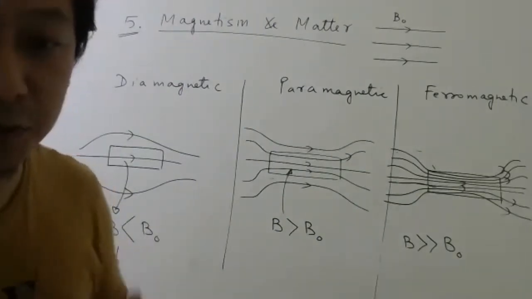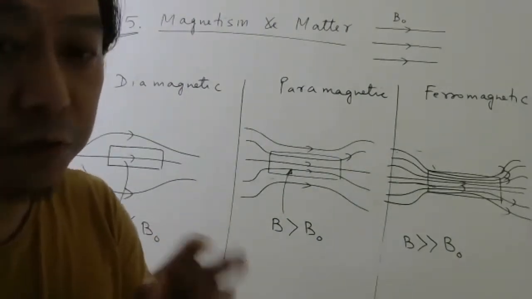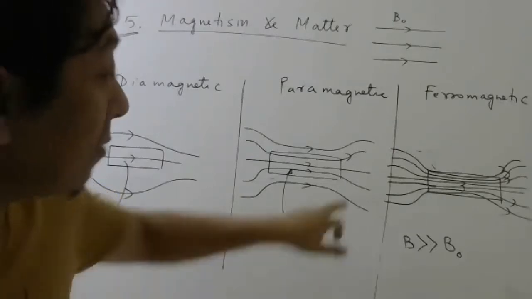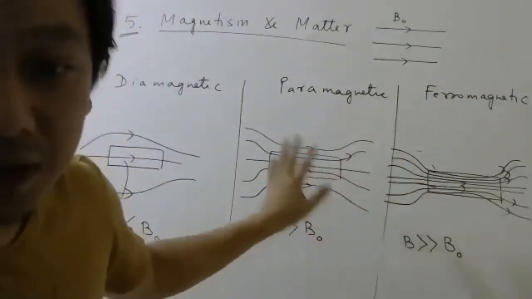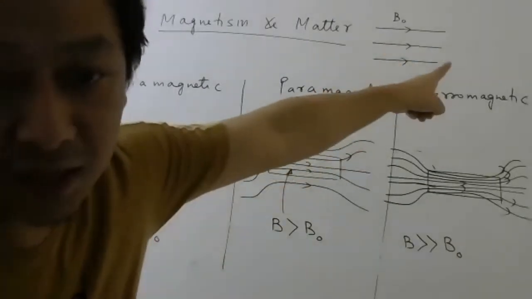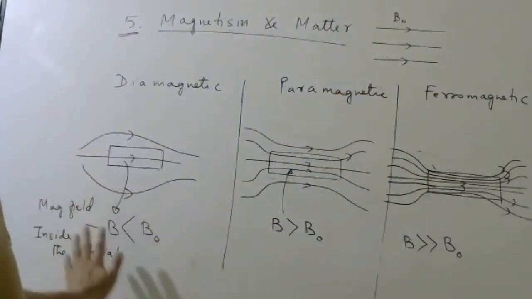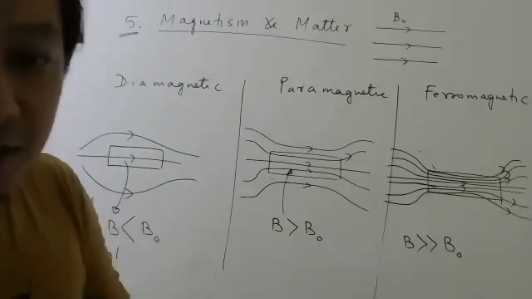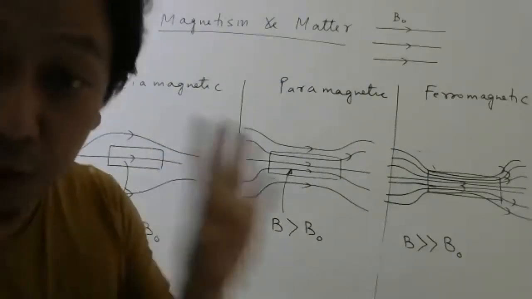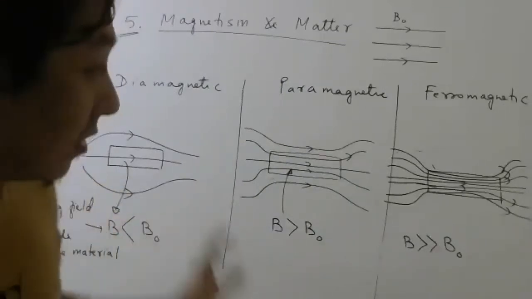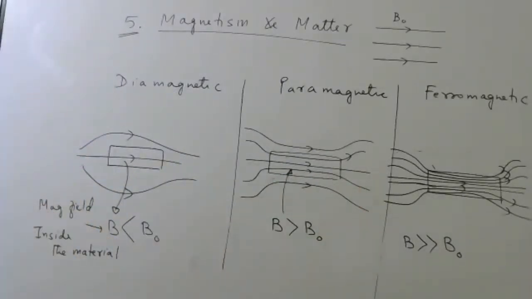Now we will have to find some new terms to understand why the magnetic field inside the material in some cases is more than outside, and in some cases is less than outside. For that discussion we have to create some new terminology for only this chapter. First, I hope all of you got this idea. These diagrams are important.